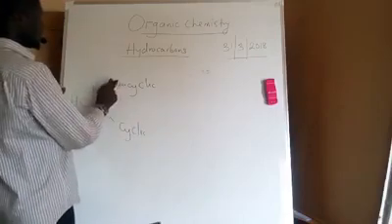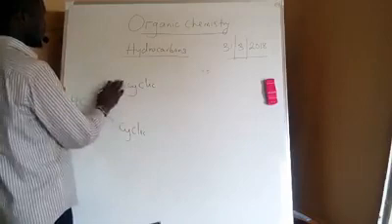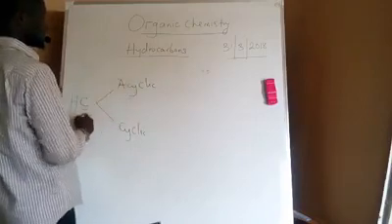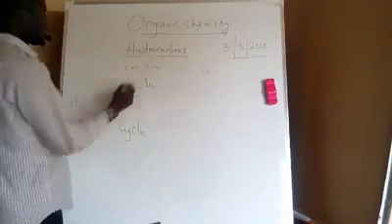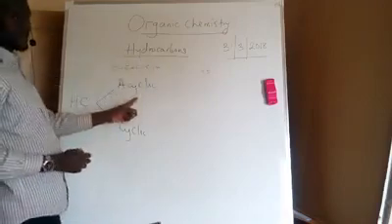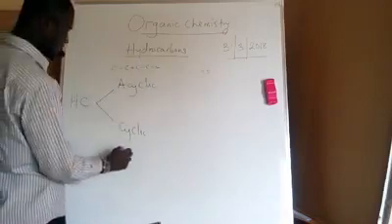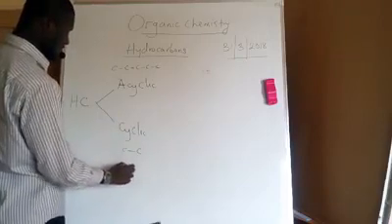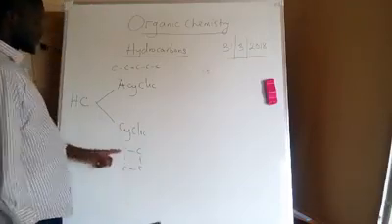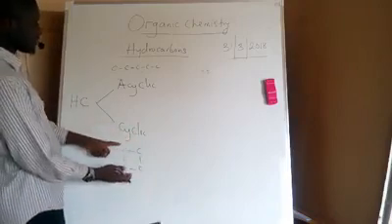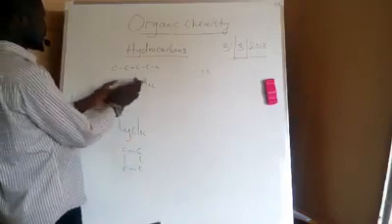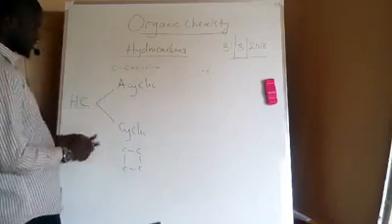Acyclic compounds are compounds that exist in straight chain. Compounds that exist in cyclic form, we call them cyclic hydrocarbons. Acyclic hydrocarbons exist in straight form, which is the opposite of cyclic.